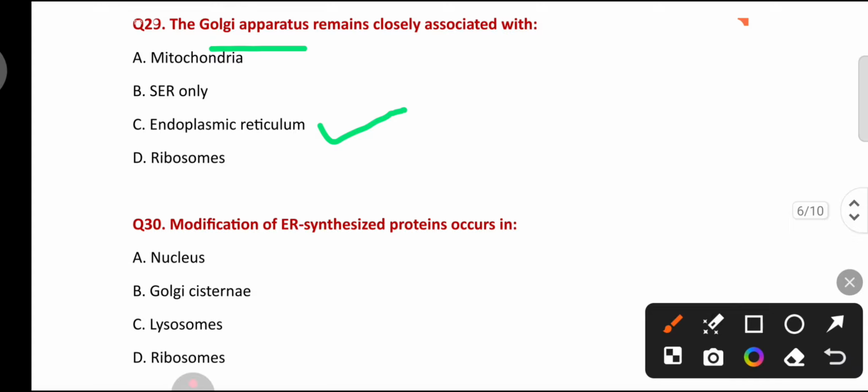Modification of endoplasmic reticulum synthesized proteins occurs in nucleus, Golgi cisternae, lysosomes, ribosomes. Modification of endoplasmic reticulum synthesized proteins occurs in Golgi cisternae.